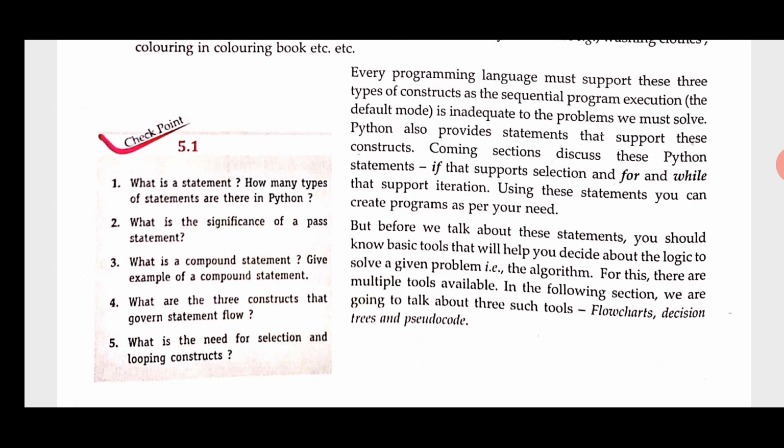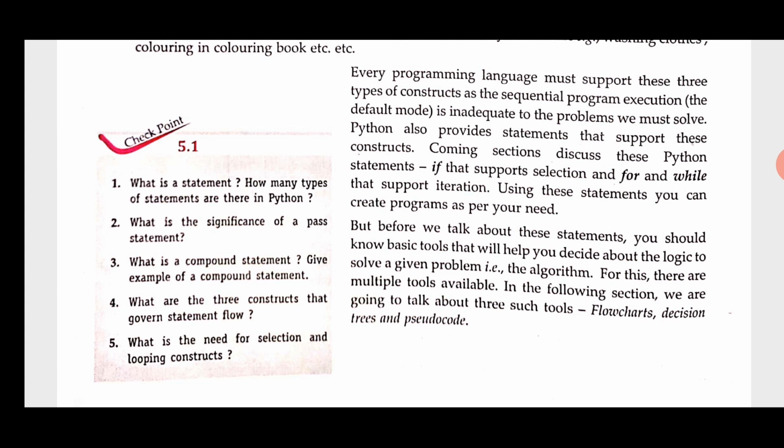What is the significance of the pass statement? The significance of the pass statement is that in a program, when the programming language requires a statement and the program logic does not require any statement, in that condition we can use the empty statement or pass statement. As soon as the programming construct sees the pass statement, it will go to the next statement without touching that statement, because it is a do-nothing statement.